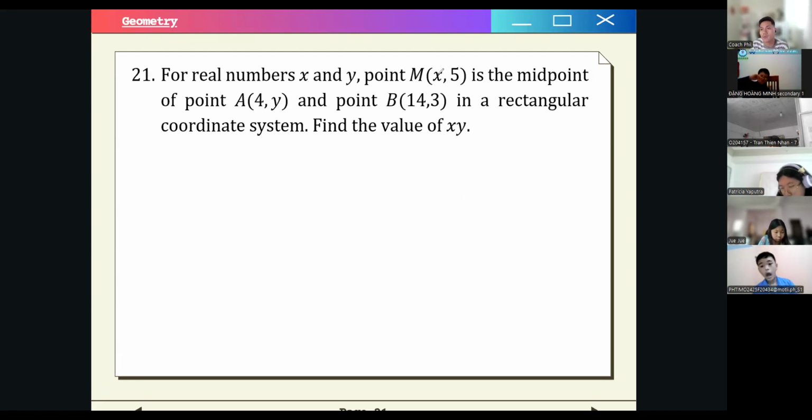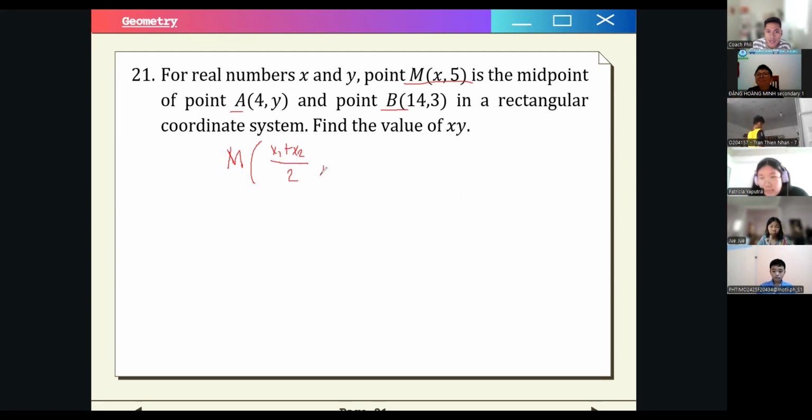So the midpoint is between A and B, right? The point M is halfway through the line AB. So what would our formula for the midpoint be? The midpoint should have the coordinates: the average of the x coordinates, x1 plus x2 over 2, and the average of the y coordinates, y1 plus y2 over 2. Here x1 and y1 are for A, and x2 and y2 are for B.